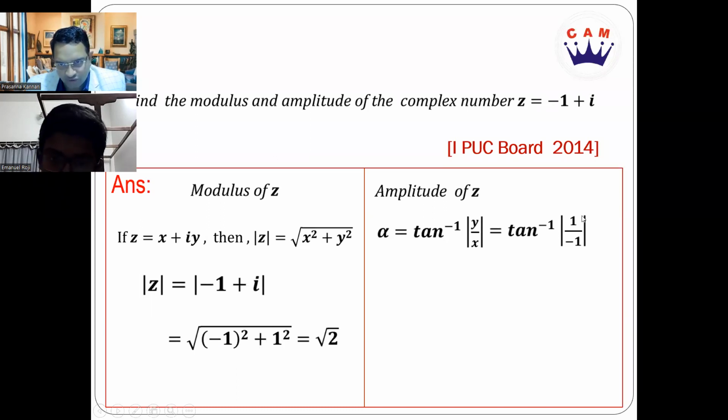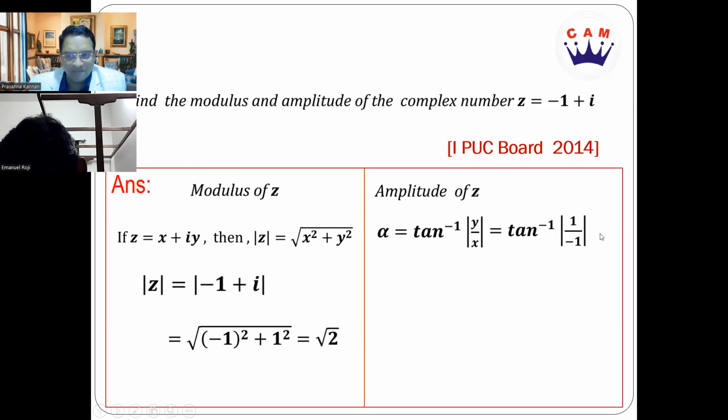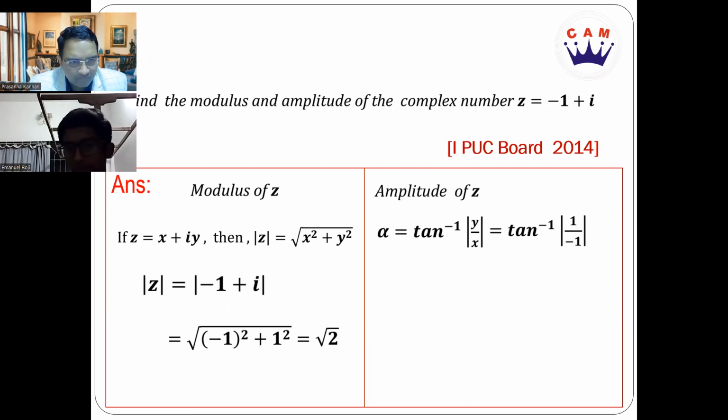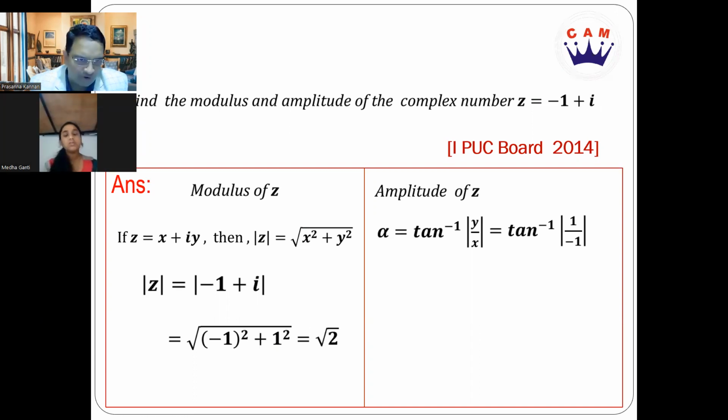So it will become tan inverse of 1 divided by minus 1. So you get minus 1, but then I recommend you to take the modulus. So that will become 1. So you get tan inverse of 1. What is the angle alpha for which tan alpha is 1? Pi by 4, right? 45 degrees, correct? So pi by 4 is going to be the angle alpha. Remember, students, this is not the final answer. This is not the amplitude of Z. We have just found the angle alpha.